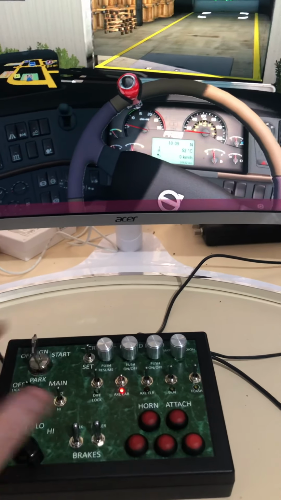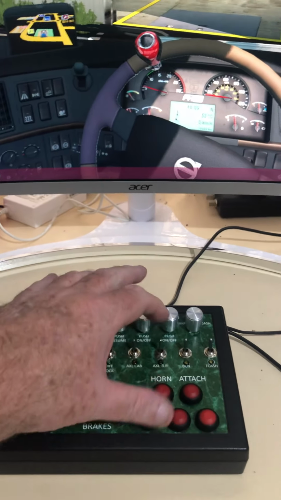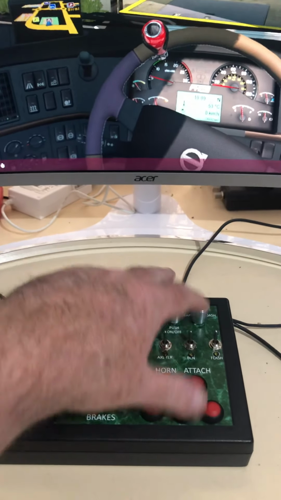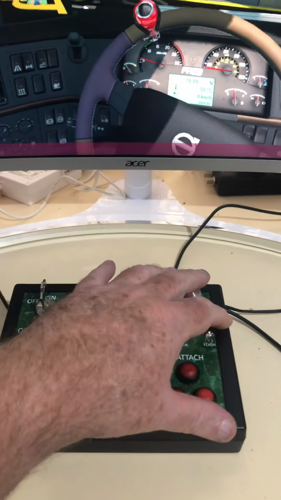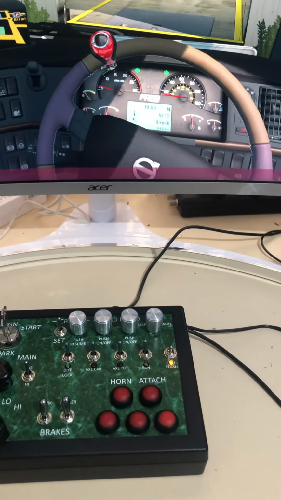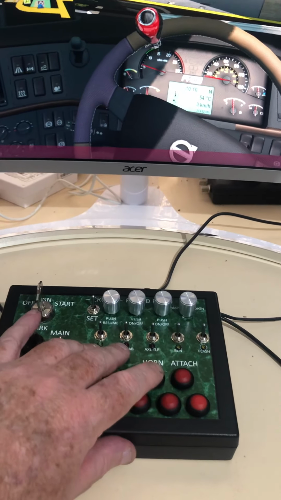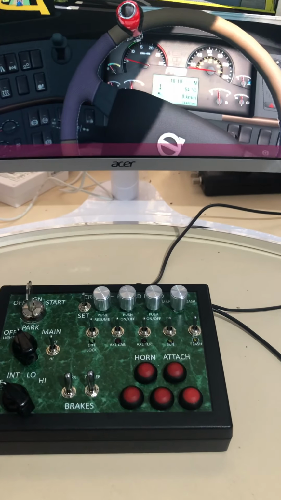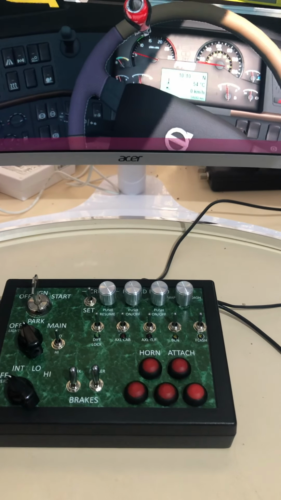We've also got axle cab. I don't have that feature installed, but you see the light lights up. Axle trailer, beacon light, again I don't have a beacon light so I can't show you that, but I can show you the flashes. So they work. I can blow the horn. I have a trailer attach button. What else have we got?